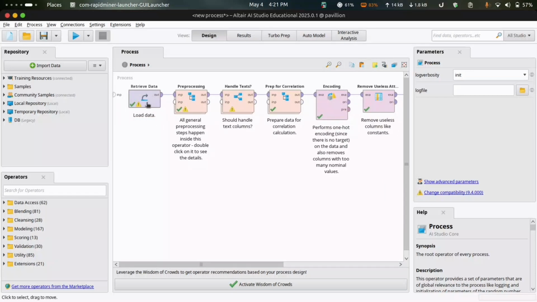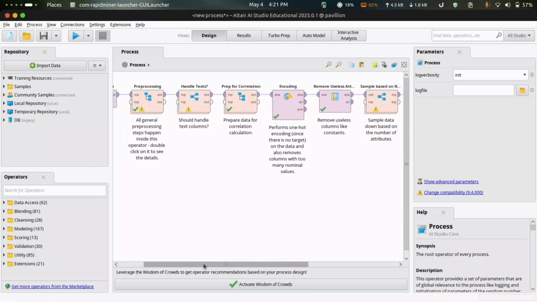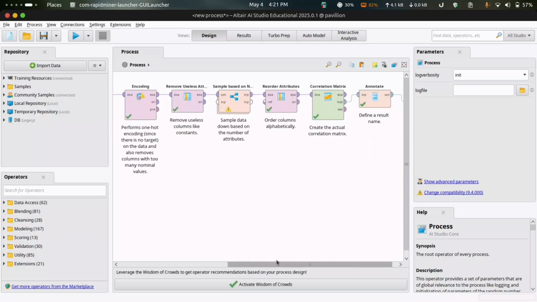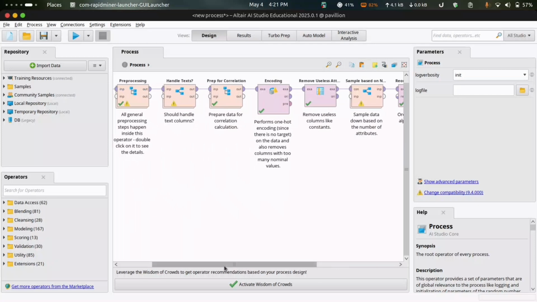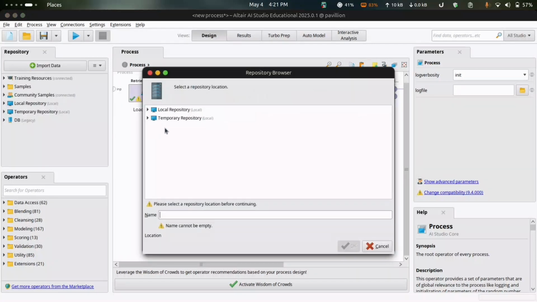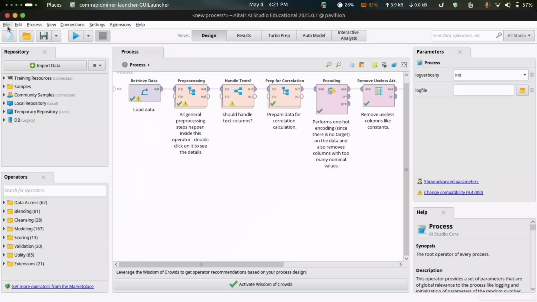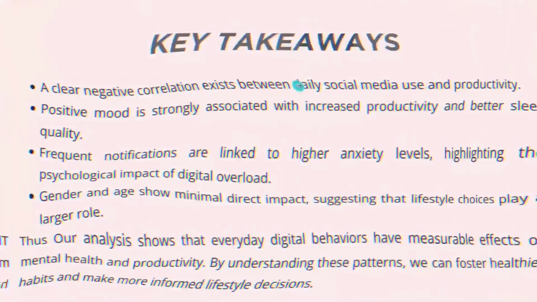Here we can see at first the Auto Model retrieved the data and pre-processed it, after which it handled the tests and prepared for the correlation, encoding things, and removing the unnecessary attributes. We can also save this process by clicking on File, Export Process, and then selecting the directory where we want to save our process.